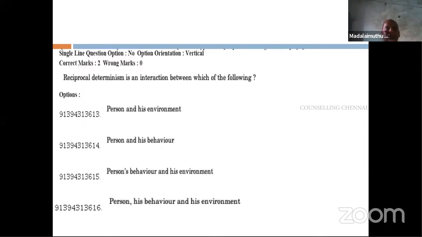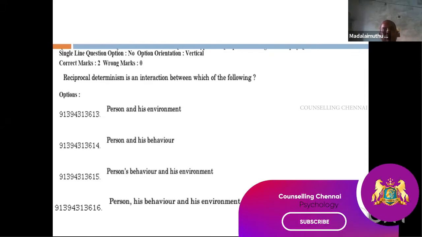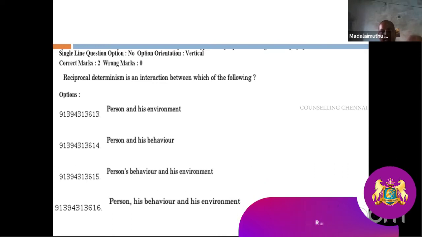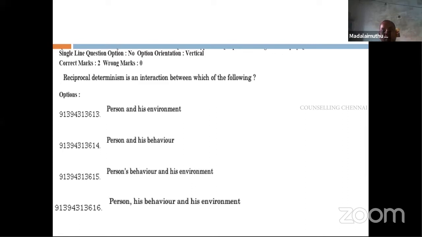Say, for example, now, reciprocal determinism is an interaction between each of the following. Now this particular question, whether you understand or not, whether you are thorough with the concept or not, being a psychology student, you should know it. If you do not know it, then please don't say that you are a student of psychology. So these are the basic concepts. If you look at any particular year, take randomly any question, at least 40 questions will be like this, and we need to be thorough with that.